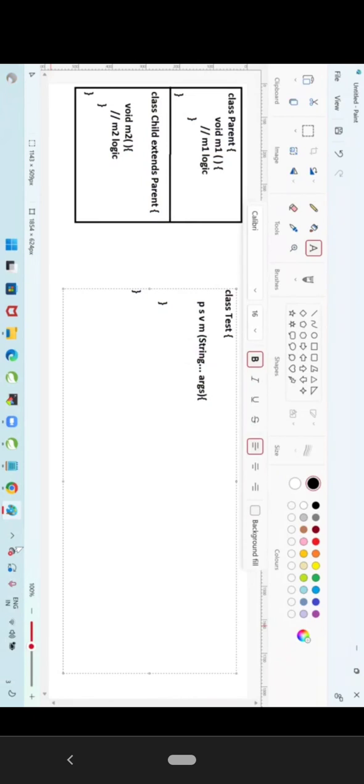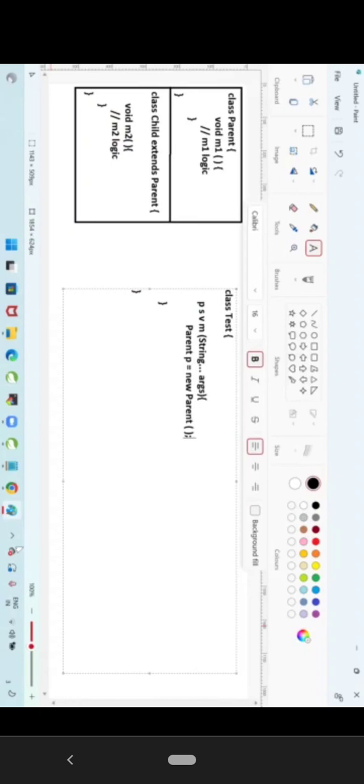I can create any object, either parent class object or child class object. If I create Parent p is equal to new Parent, is it valid or invalid? It is 100% valid.